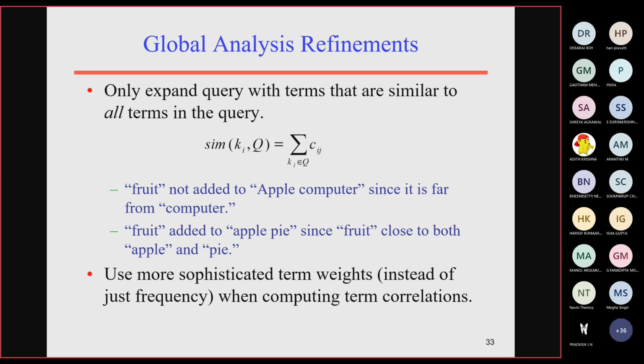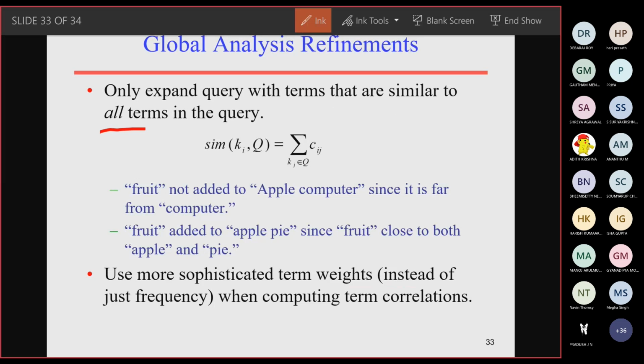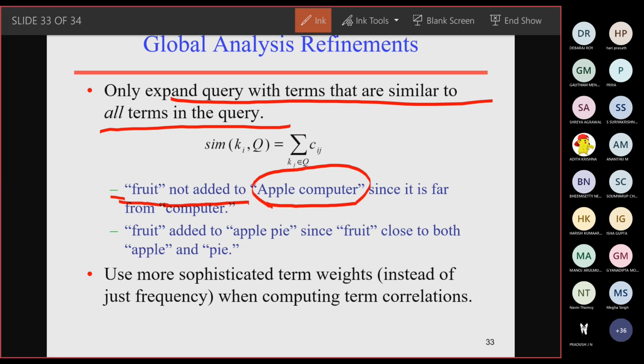You can expand the query only based upon the similarity between all the terms in the given query. See here, if I'm given fruit, fruit is not added to Apple computer, because it is far away from computer, so the distance is far, so fruit cannot be added. Fruit can be added with Apple pie, because fruit is closely associated with apple and pie.